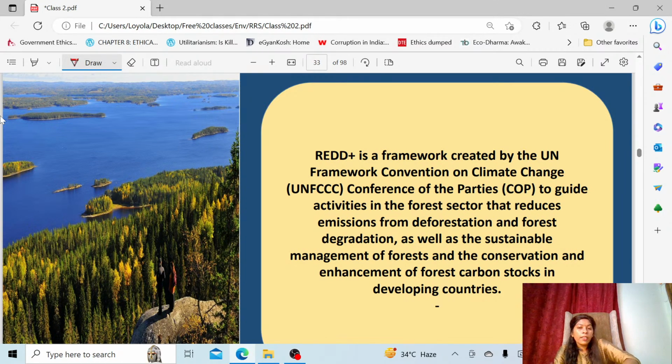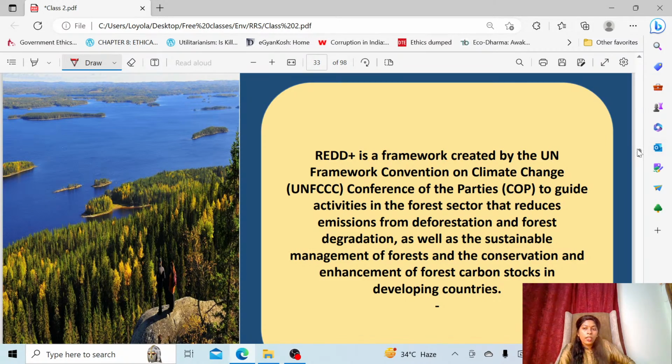Okay, so this REDD Plus means you are going to reduce the emission plus you are going to conserve the forest. Two things join together, and that is called REDD Plus. REDD Plus is talking about sustainably managing the forest, and how you are going to enhance forest cover. There they only spoke about how to reduce deforestation, but here they are talking about not only stopping deforestation, but how we are going to enhance and improve the forest cover through various measures like agroforestry, social forestry, urban forestry, whatever way you can. That is the ambition of REDD Plus.